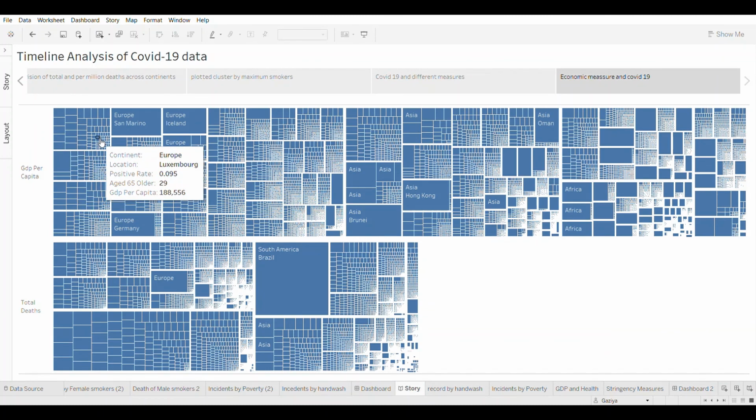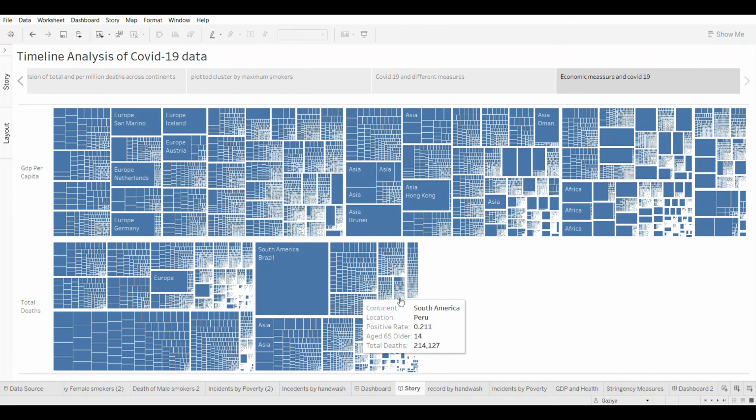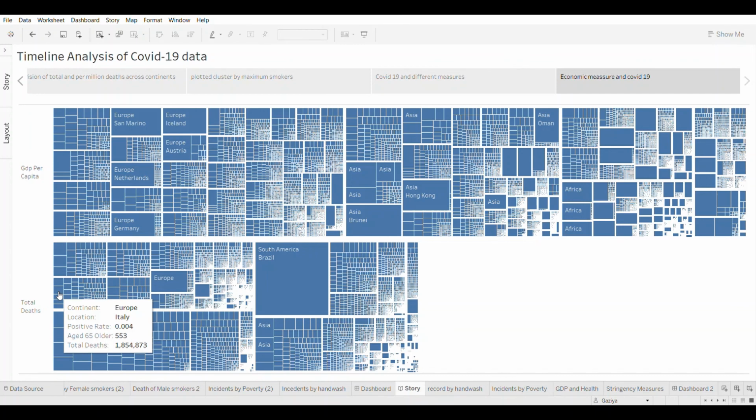As we can see, most of the rich countries with high GDP per capita have a population with higher consumer preferences and utility that lead towards an unhealthy lifestyle, while countries with low GDP per capita comparatively have low consumer preferences and low utility that seem helpful in aiding against COVID-19 disease.